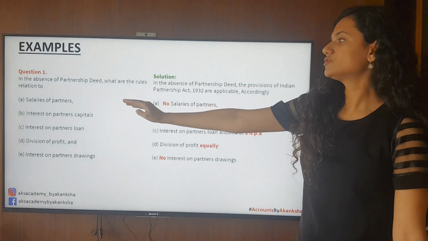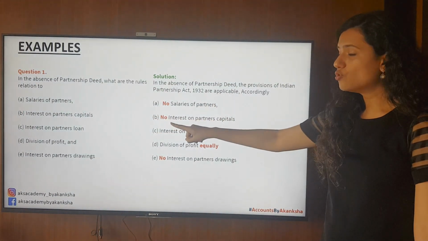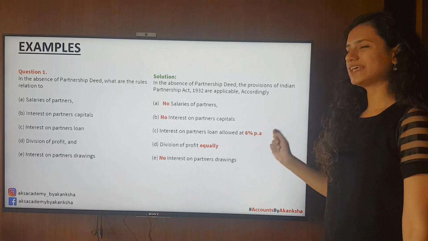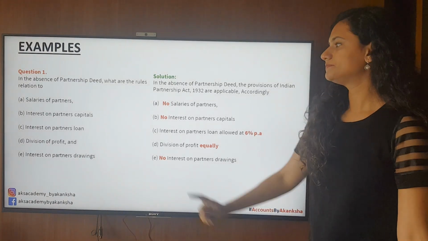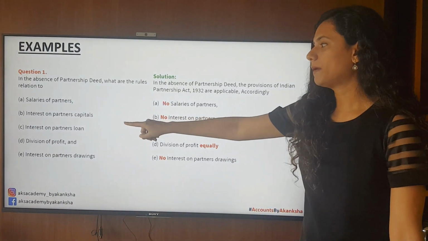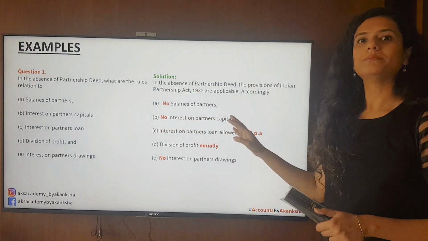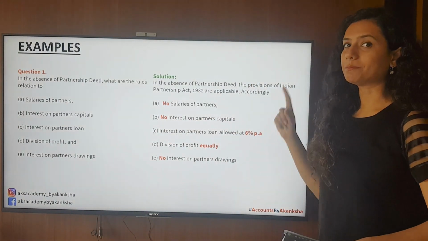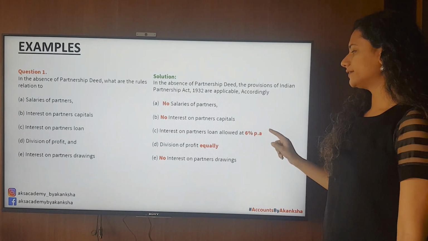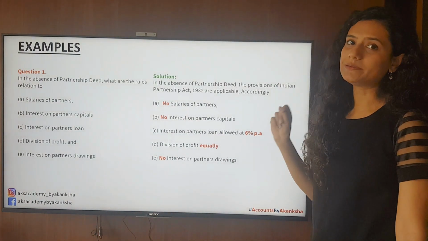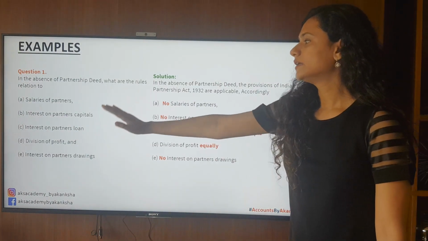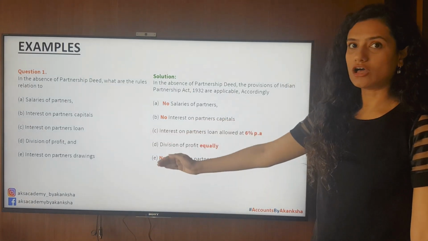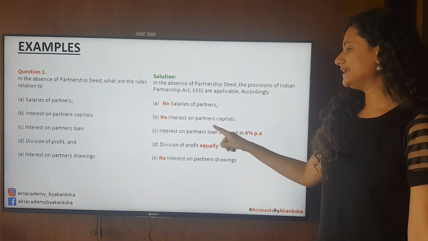In case of interest on partners' capitals, no interest on partners' capitals shall be given. In case of interest on partners' loan, interest on partners' loan shall be given but only allowed at a rate of 6% per annum.